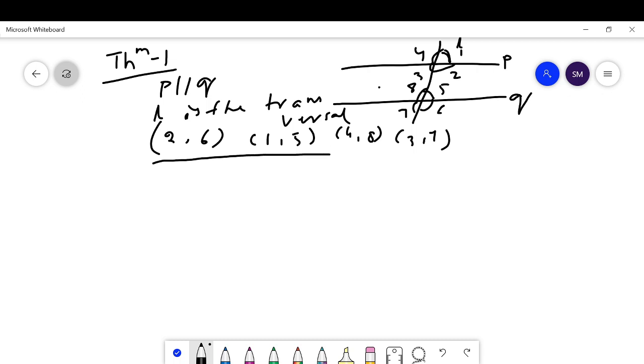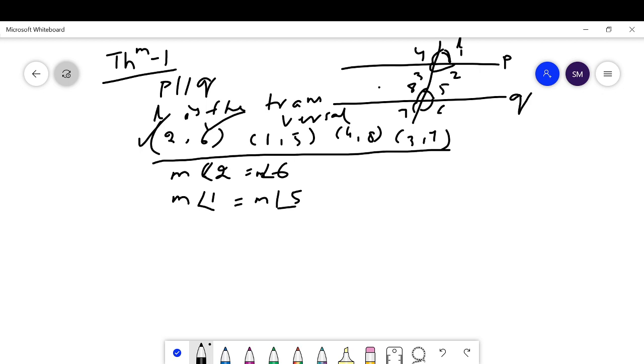Here theorem 1 says, measure of angle 2 is equal to measure of angle 6, and measure of angle 1 is equal to measure of angle 5. Means the measure of corresponding pairs is equal.